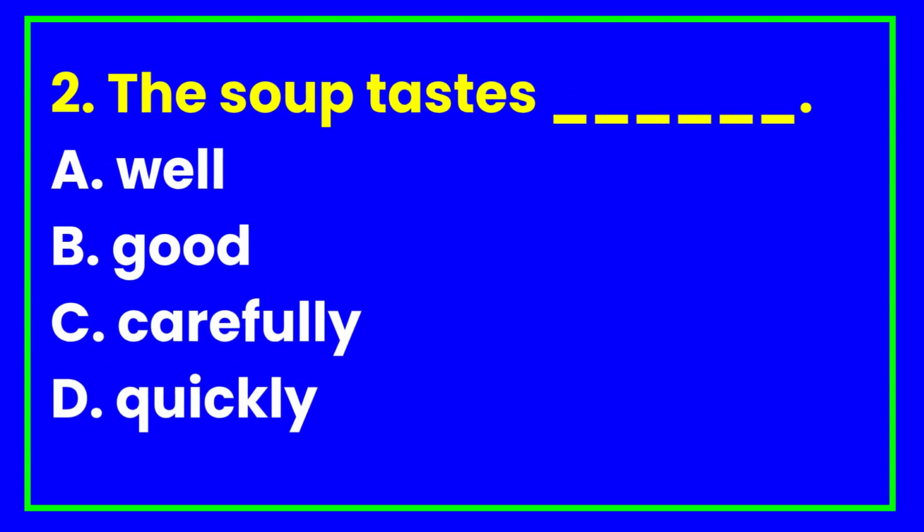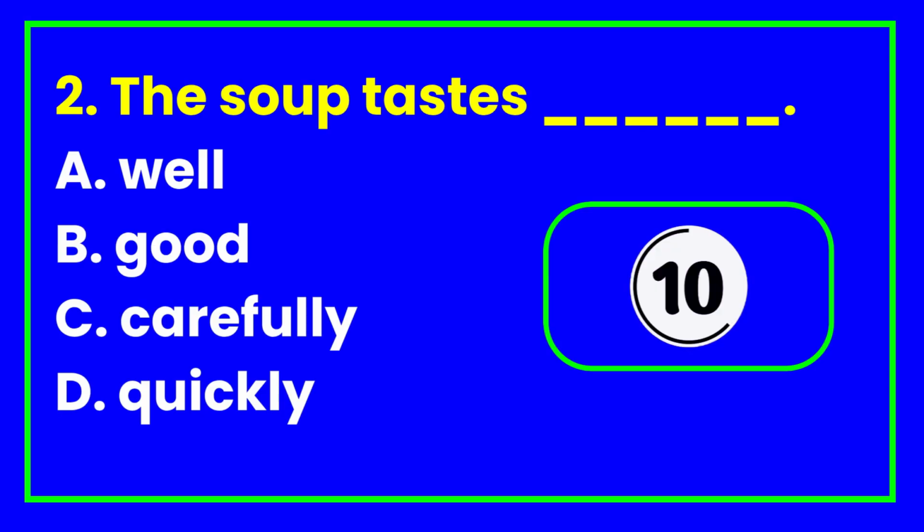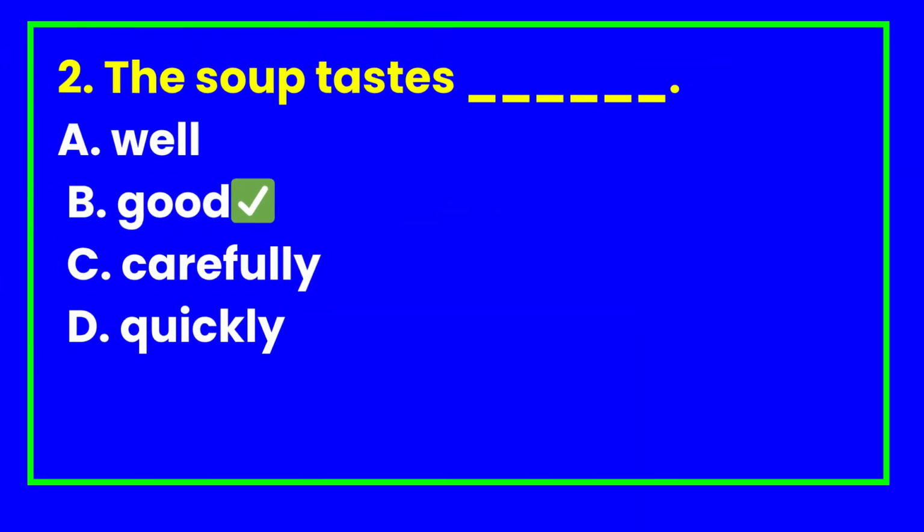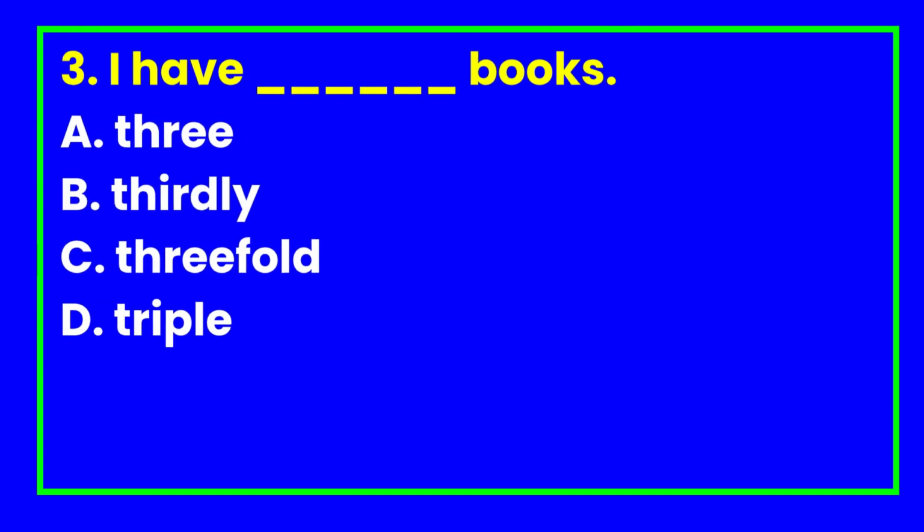The soup tastes dash. A. Well. B. Good. C. Carefully. D. Quickly. Three. I have dash books. A. 3. B. Thirdly. C. Threefold. D. Triple.